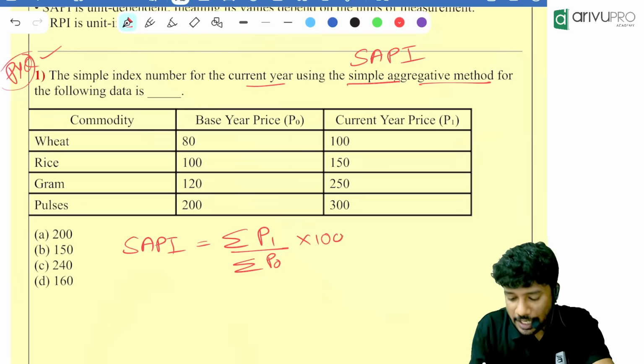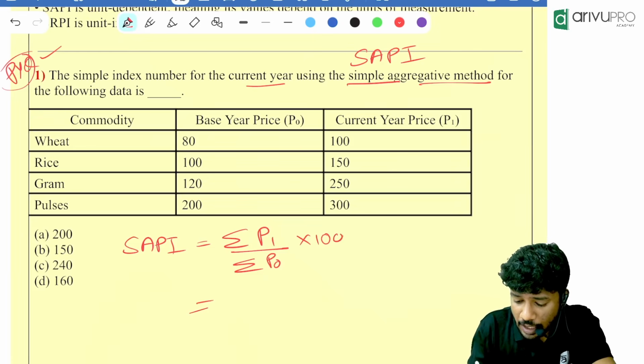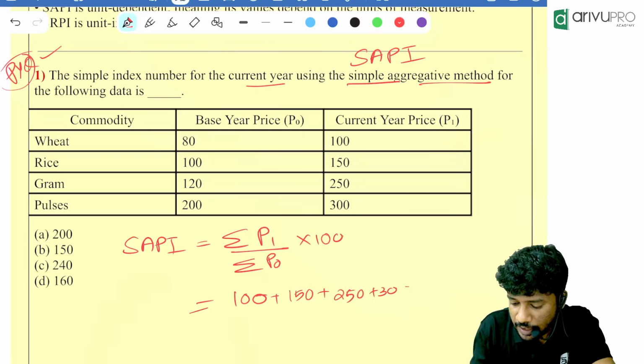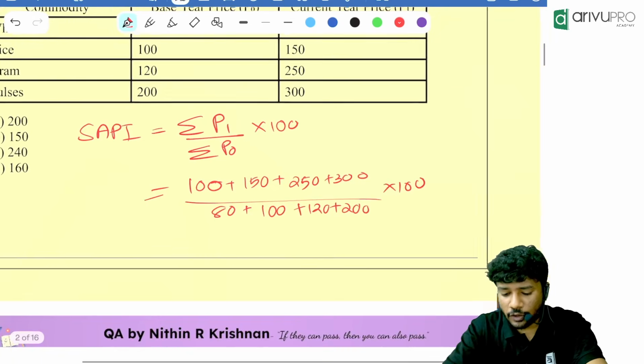Now, the summation of current year prices is 100 plus 150 plus 250 plus 300, divided by 80 plus 100 plus 120 plus 200, and the entire thing is multiplied with 100.